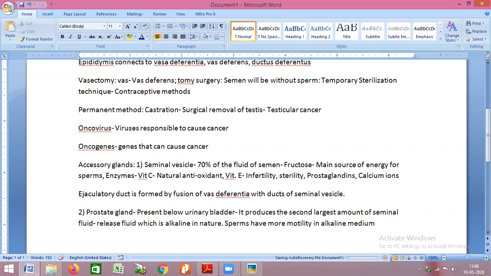Second thing, the female reproductive tract is acidic in nature. So this alkaline fluid helps in neutralizing the acidic environment of the female reproductive tract and thus helps in preventing the sperm breakdown, what we call sperm lysis.